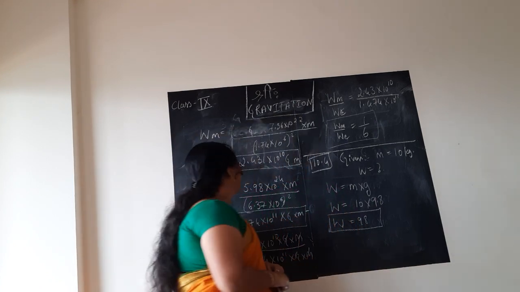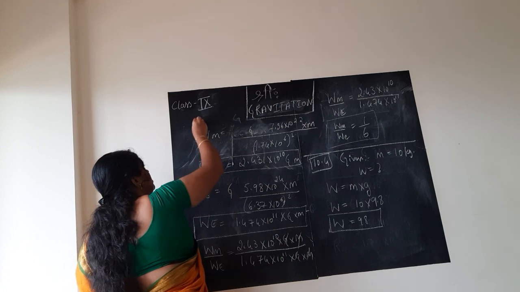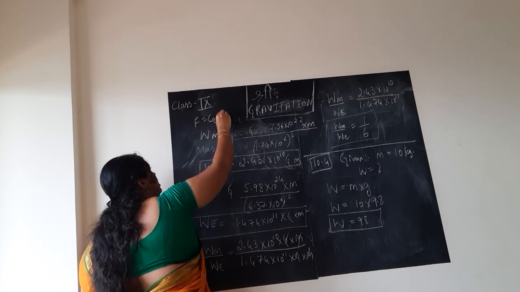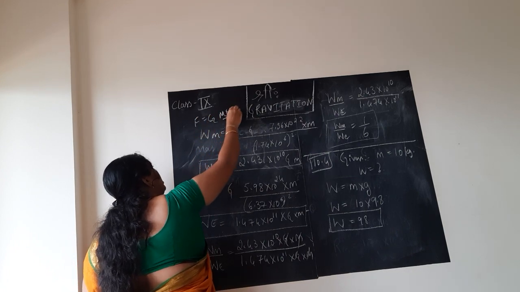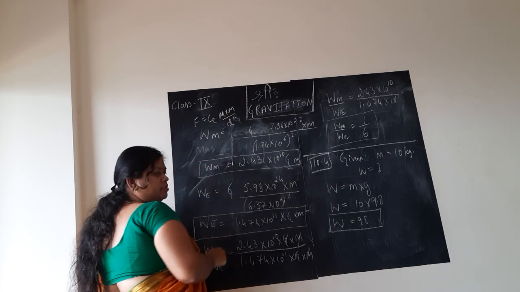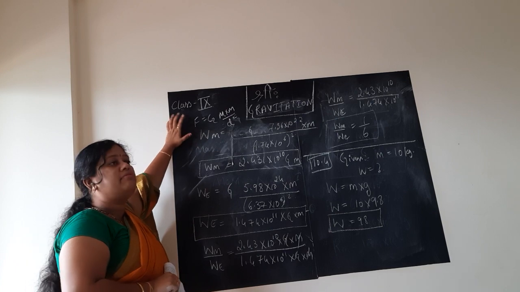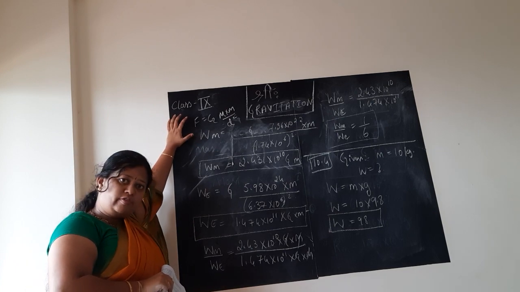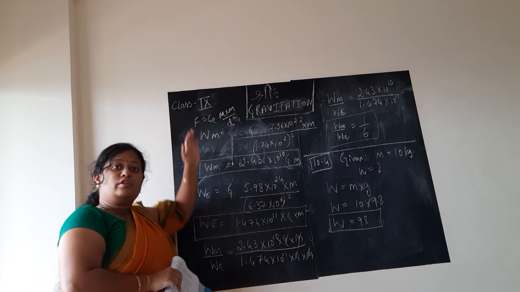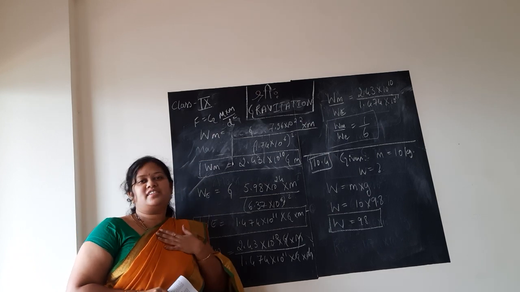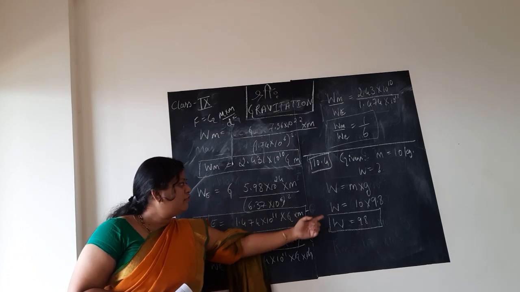Here in the formula, where do we substitute all this? F is equal to G M into M by D square or R square was the formula, isn't it? Now there we have replaced this force; it is nothing but the weight. The weight of the object is nothing but the force. Why? Because your weight, how do you get it?